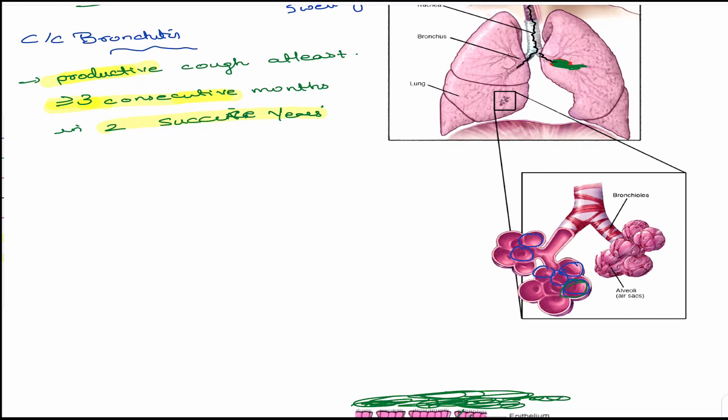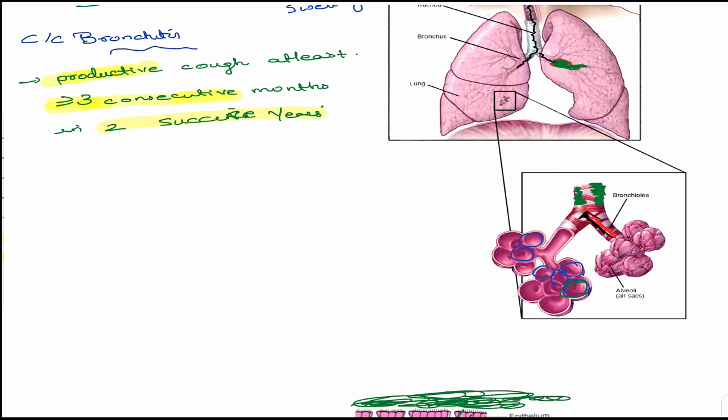So imagine this is the bronchus we are talking about. If there is hypertrophy and mucus secreted, this is mucus. So what will happen? There is an obstruction, isn't it? Even though it's very small, it's not as large as what you can see here. It's very small spaces, so there is obstruction of airflow taking place here. The air cannot flow.